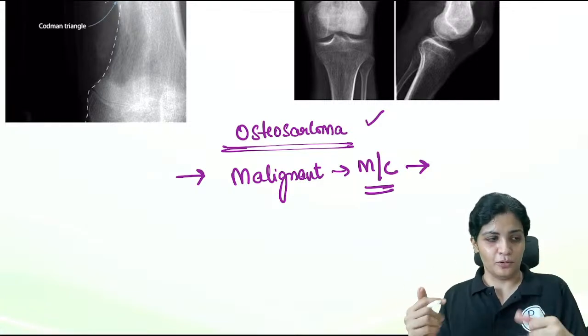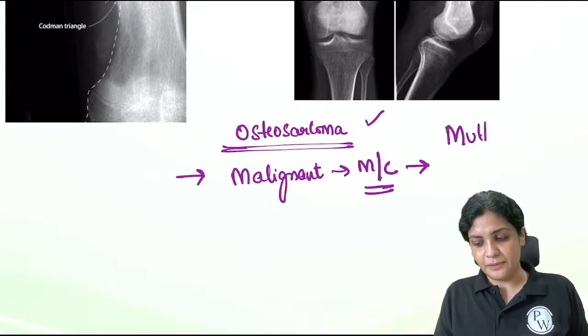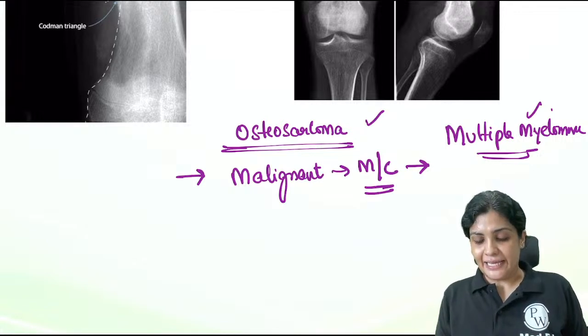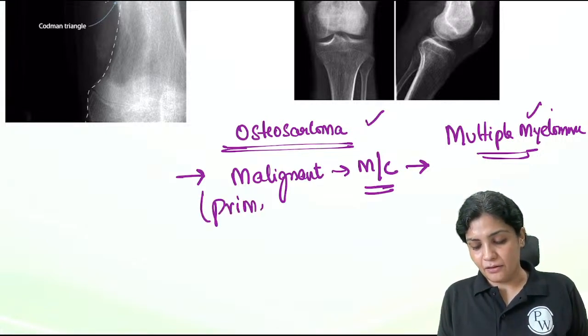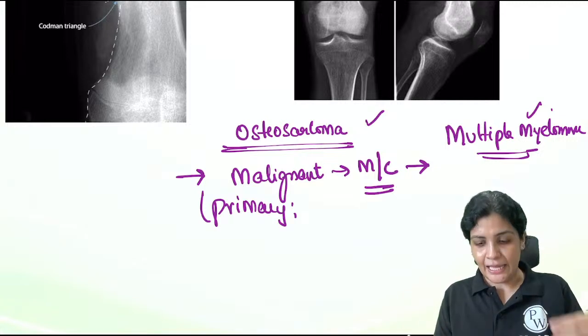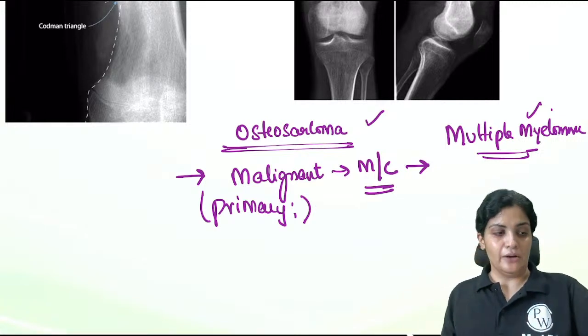In case of ortho, in the bone, usually the most common tumor we see is multiple myeloma. Fine. The second, primary, meaning arising completely from the bone, the most common malignant primary is your osteosarcoma.